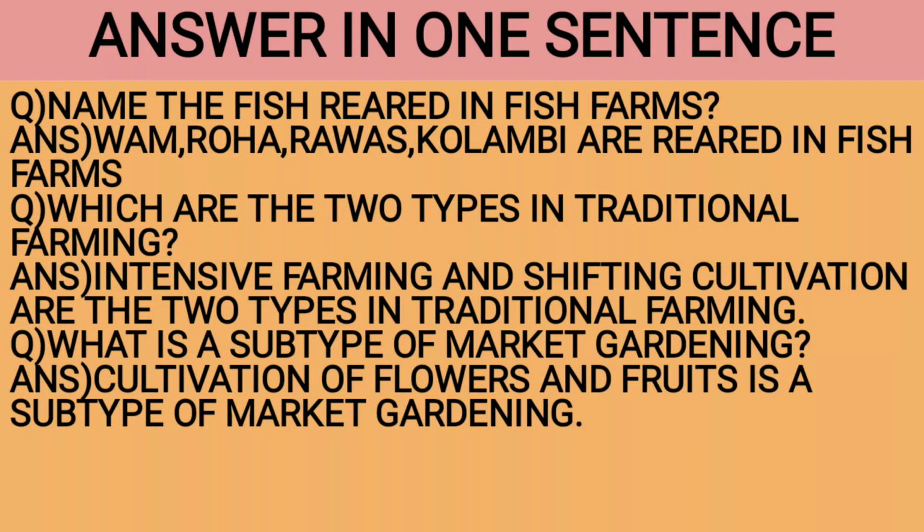Answer in one sentence. Name the fish reared in fish farming or fish farms. Answer: Catla, Rohu, Ravas, Kolambi are reared in fish farms. Which are the two types in traditional farming? Answer: intensive farming and shifting cultivation are the two types in traditional farming.